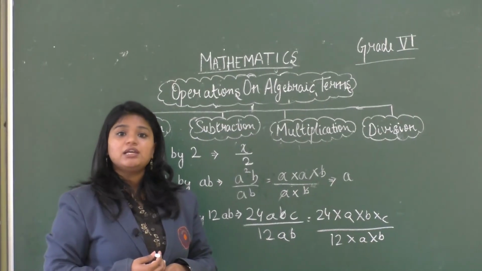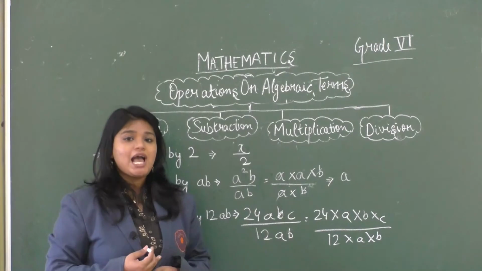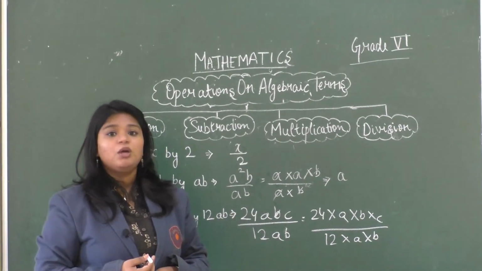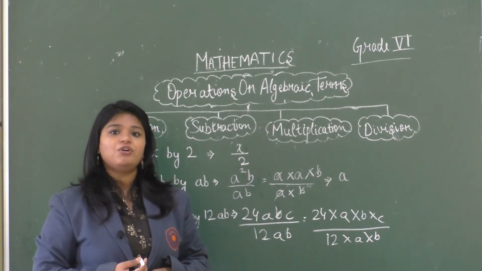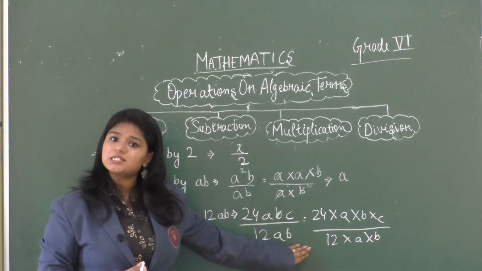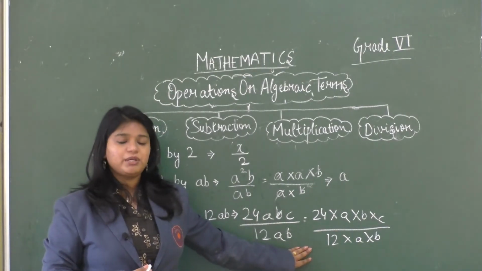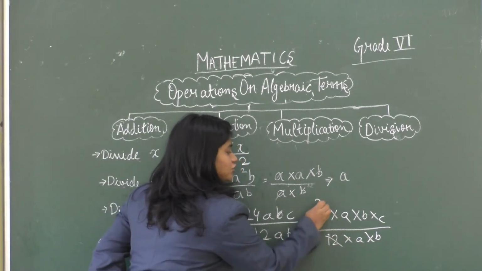So when we cut the common terms, we can cut a constant by a constant and a variable by a variable. We cannot cut a constant by a variable. That will go wrong. So here we can divide 24 by 12. Yes? What is 24 divided by 12? Yes, it is 2.